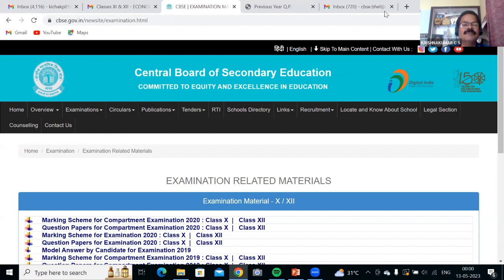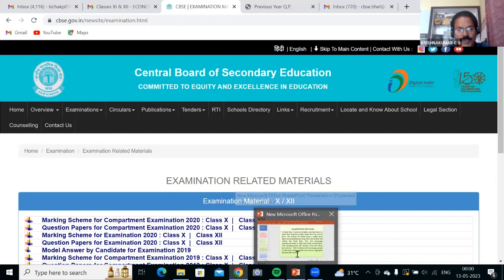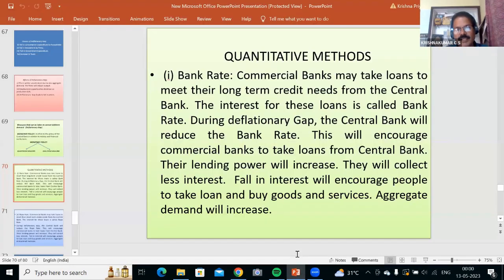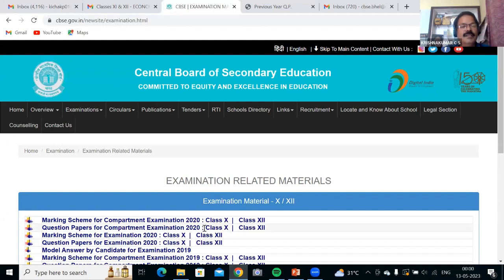Anything else, teachers? Sir, can we download it as a PDF from this website, sir? Yes, you can download. It will be PDF files. You want me to show it? Okay. See, for example, I'll try. It will come as a zip file. It will get downloaded as a zip file. You can later open the zip file. You will find the PDF. Okay, sir. So this is one useful website. All old question papers can be collected from here. Okay.